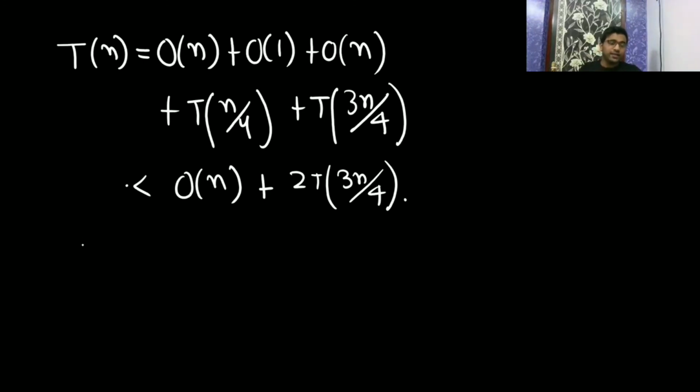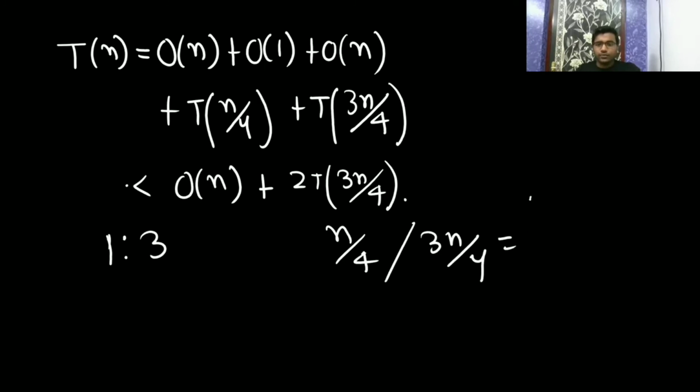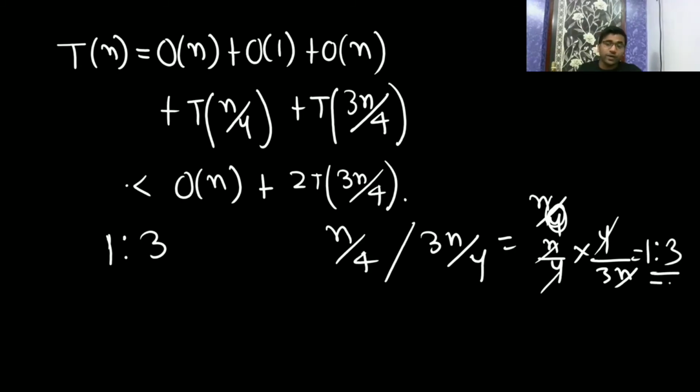Now see here, partition is happening in the ratio 1 is to 3. Because n by 4, if you divide by 3n by 4, so n by 4 will be here and 3n by 4 will be there. So you are going to get 1 is to 3. Here the partition is happening in the form of 1 is to 3.